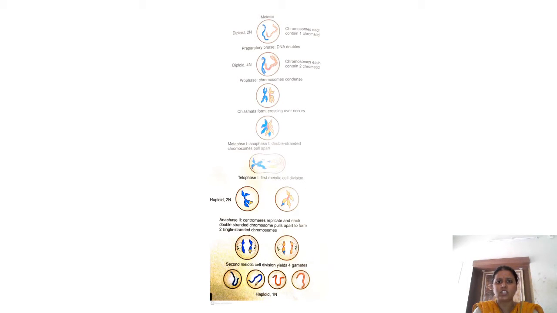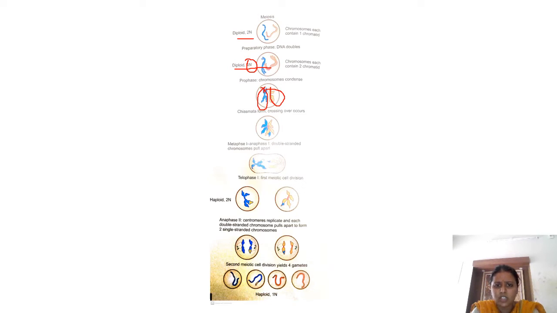Okay, so in meiosis, you have this diploid germ cell. Okay, meiosis is generally for germ cells. So any cell is diploid. So you have this diploid germ cell, and in the prophase, you have this duplication of genetic material. So the genetic material is becoming 4n here. Okay, here it is 2n, and here the genetic material is duplicating, so it is 4n. Okay, and then the chromosomes condense and form chromatids. Okay, and then there is crossing of this paternal blue and maternal brown chromatid.